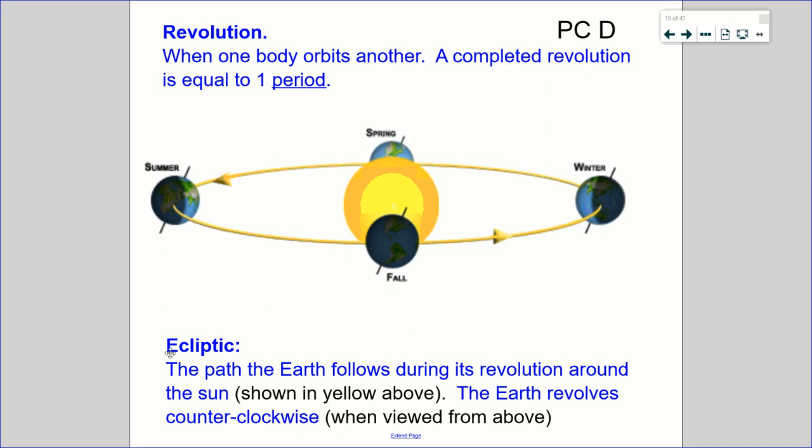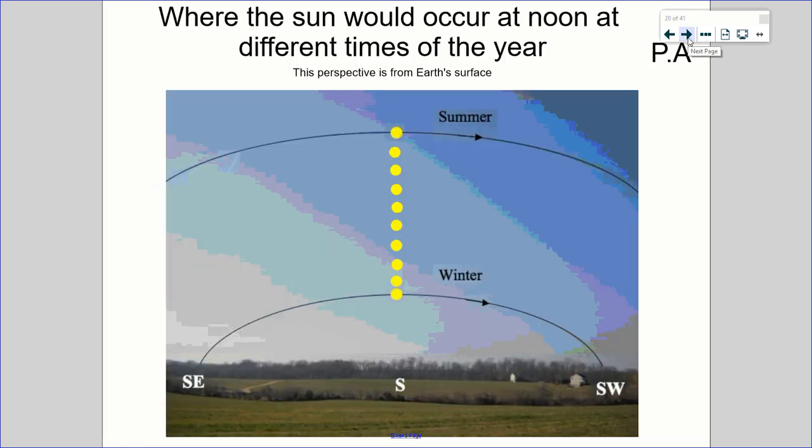The ecliptic is another term. The ecliptic is the path that the Earth follows during its revolution. It's kind of like the ecliptical plane. You can think of this as like a very thin frisbee, like a plane, and that plane is called the ecliptic. The Earth goes around the sun in a counterclockwise motion. And while it's revolving around the sun, it's also rotating about its axis in a counterclockwise motion as well, when viewed from above. All right.